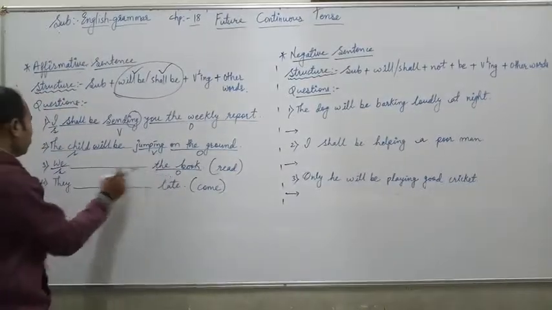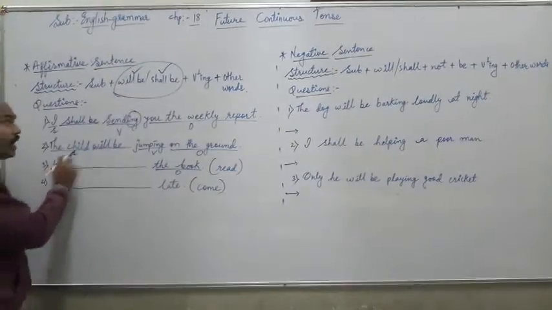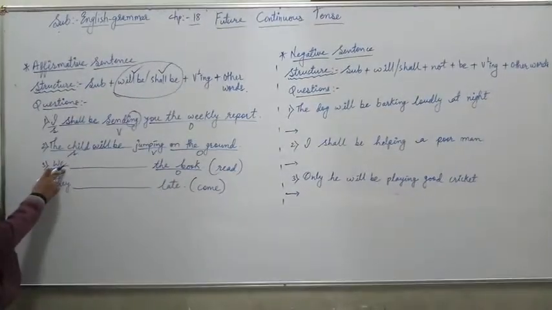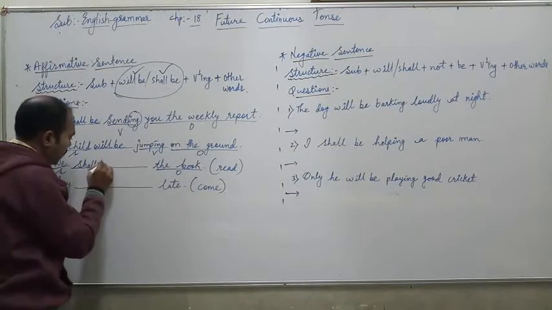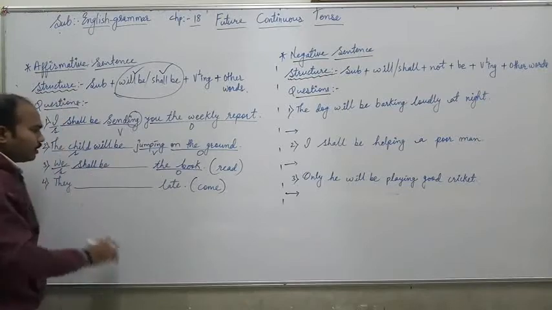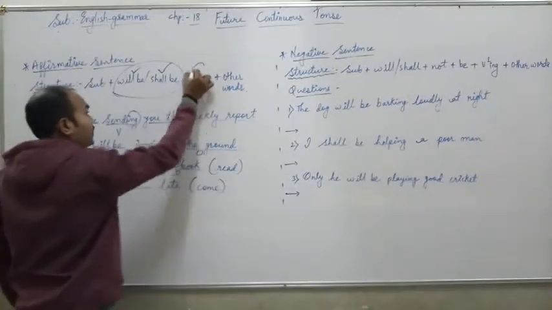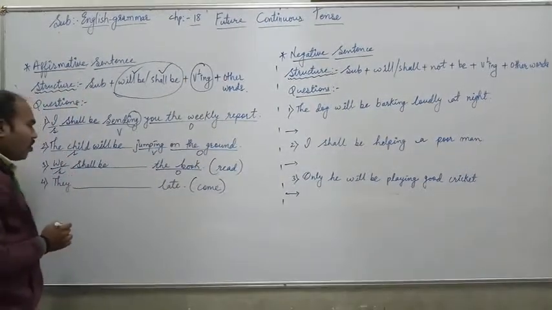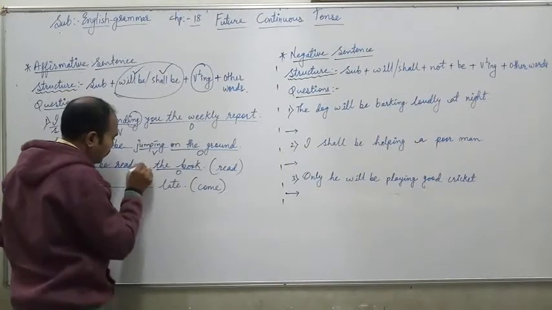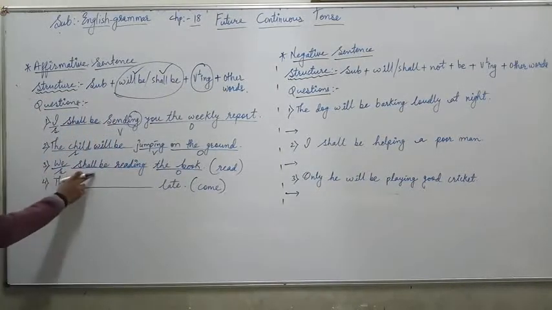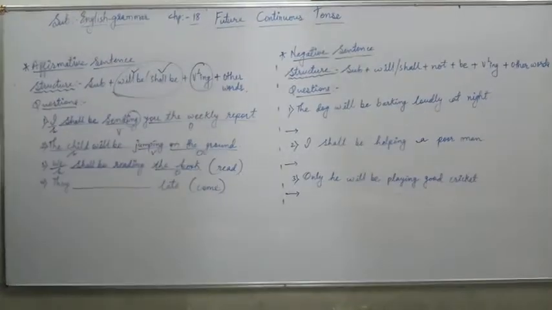The subject is we. According to the rule, mostly we use shall with the subject we. So we shall be read. Read is the first form of the verb. We have to write it in v1 ing form. So v1 ing will be reading. So we shall be reading the book. In this way you have to write down the answer.